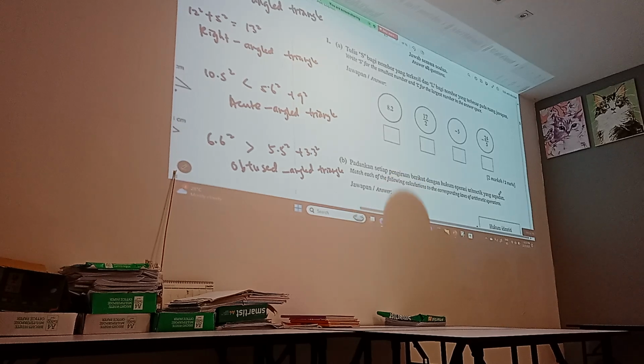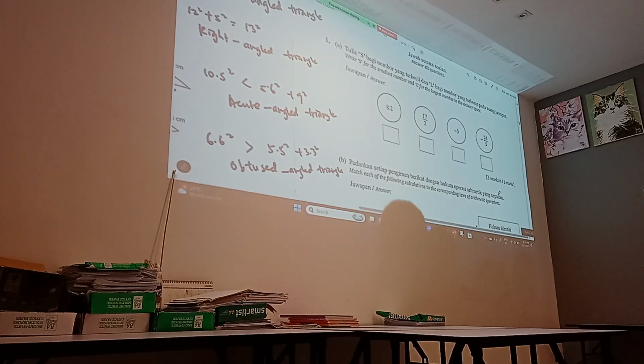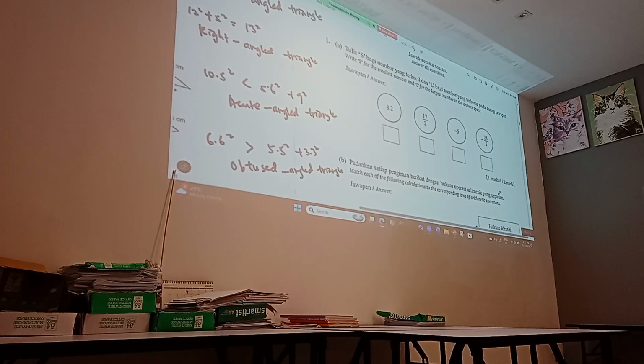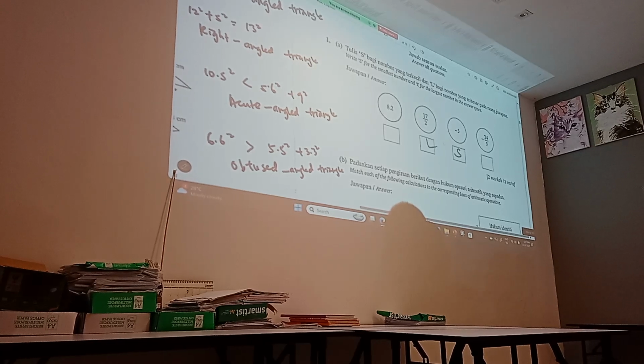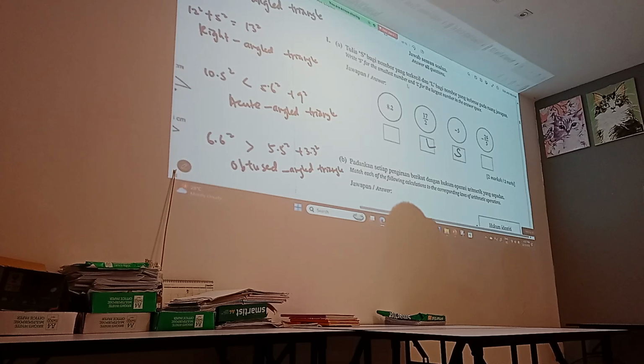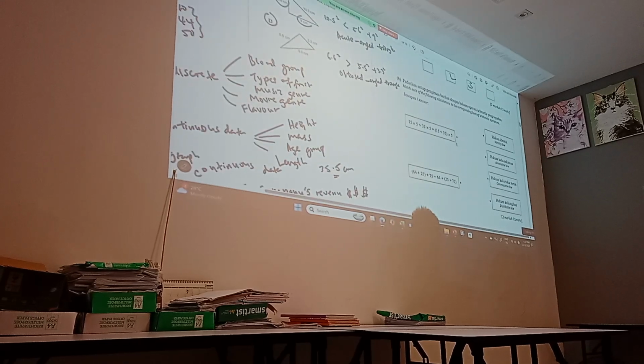Okay. As for smallest, now for largest. Leo, tell me which one is the smallest. Smallest must have that negative. Negative 5. Okay, so we put S here. Agree? Alright. Largest is this one. So normally when it's fraction, right? I know SMBS teachers like to do this thing. Convert the fraction to decimal. So when you convert, you will see this is 8.5. And this will be negative 4.8. That's easier for you to see. 8.5 definitely bigger than 8.2. This one we've done, right? The first one is distributive, second one is associative. Okay, next page.